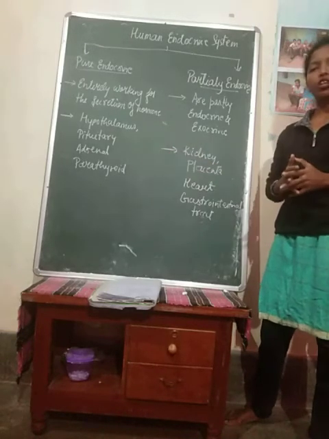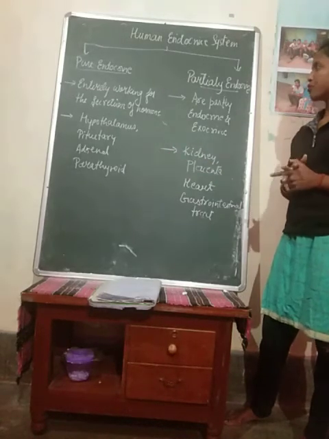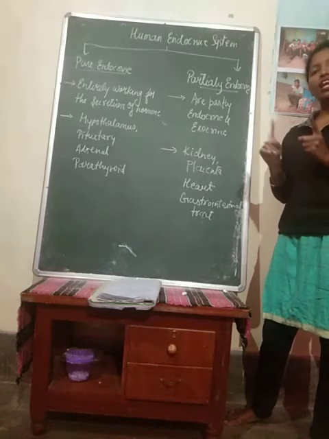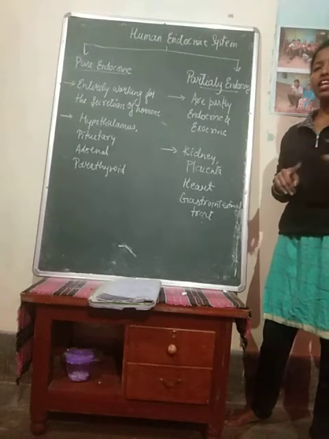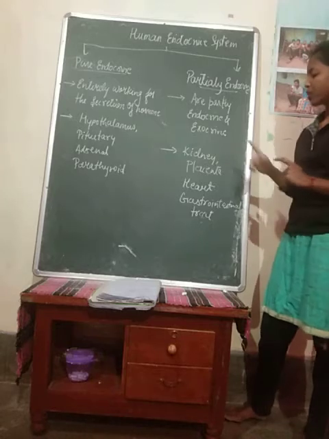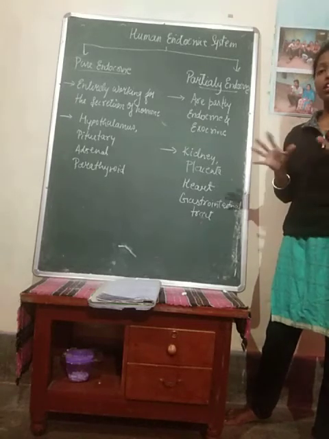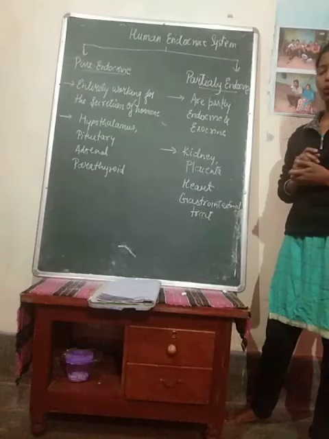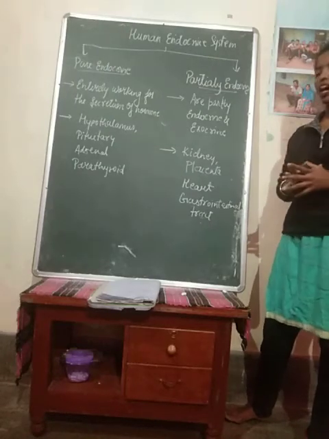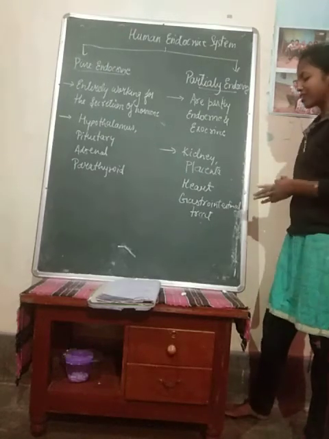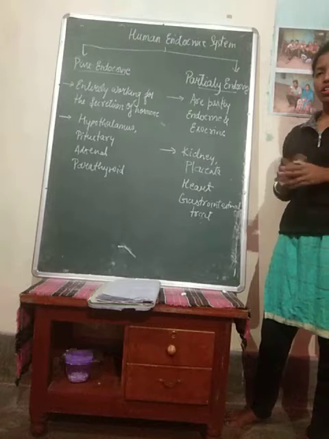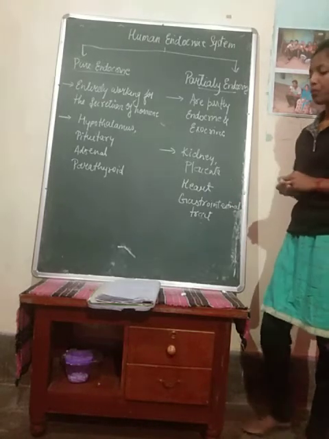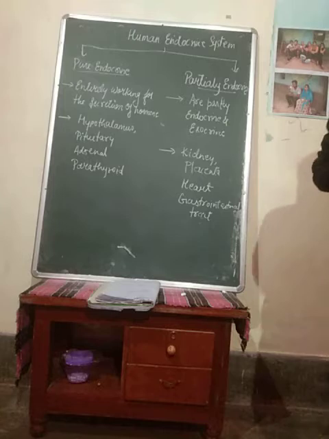Few are mentioned here. Okay, on the contrary, we will see the partially endocrine glands, which function as endocrine and a little bit as exocrine also. So placenta is there. Placenta, we know, is the connection between the mother and a developing embryo. Next are the heart and gastrointestinal tract. These are a few names of the partially endocrine system. Okay, next topic we will see right now.